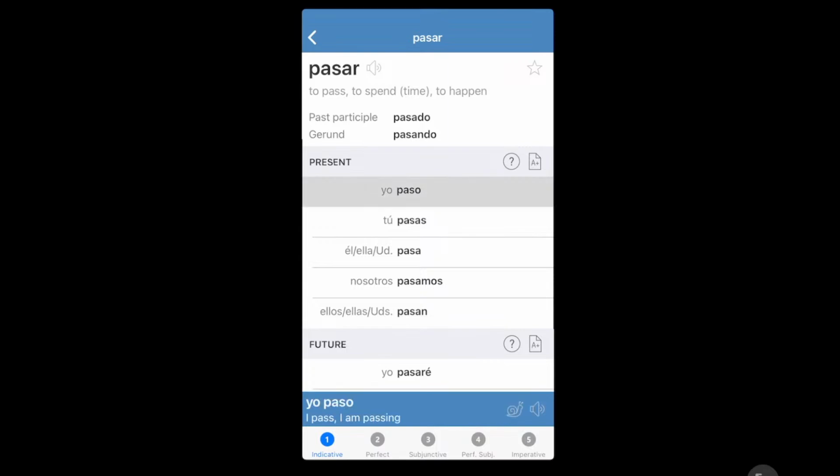As I click on these, we're going to see the translation, and I'm going to touch on that this is the present verb as well. So this is happening right now. I pass, you pass, he passes, or she passes, or even it passes. If we're talking about a car, el carro pasa, el otro carro, the car passes the other car. Nosotros pasamos, we pass, and then they pass.